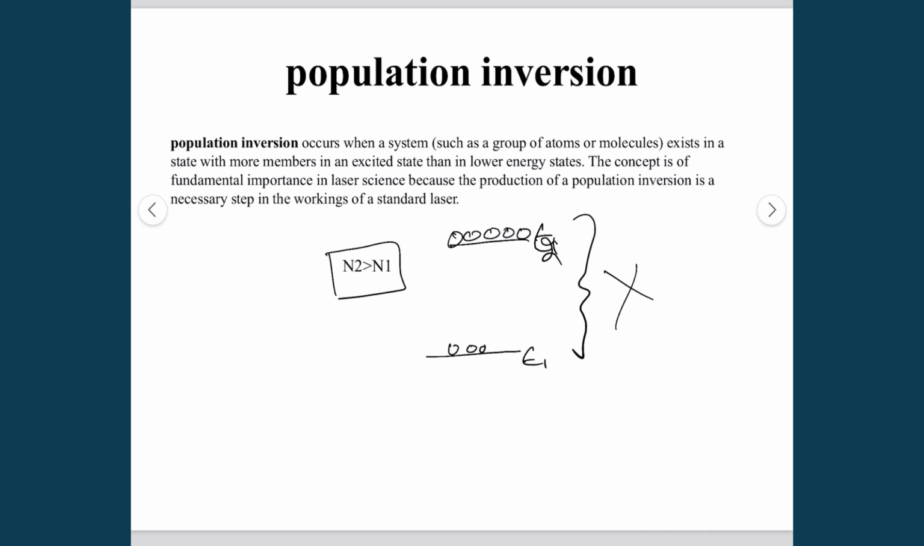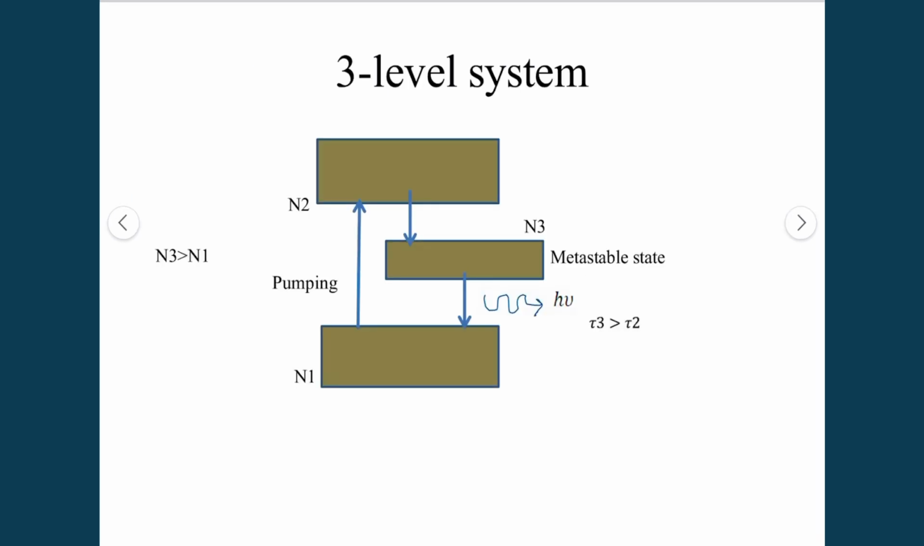So the three level system was introduced, using semiconducting materials, in which the electron from the ground state is pumped to the excited state, and from this energy level E2, it non-radiatively decays to the level E3. This E3 level is a metastable state because its lifetime is greater than that of E2, about 10⁻¹² seconds. So tau 3 is greater than tau 2.